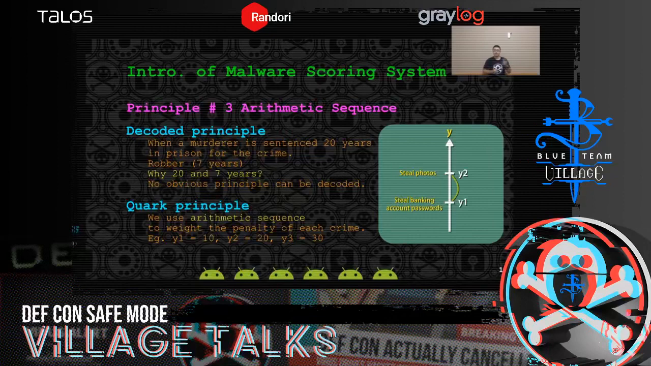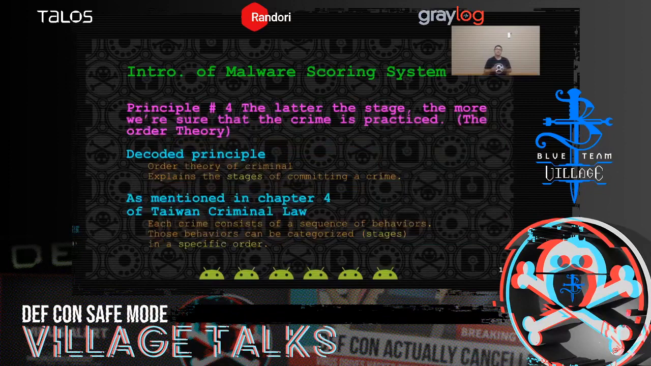Why 20 and 7 years? We found no obvious principles in the criminal law, so we use an arithmetic sequence to weigh the penalty of each crime. For example, the penalty weight of Y1 is 10 and Y2 is 20 and Y3 is 30, etc. So now let's see the most important part of the scoring system.